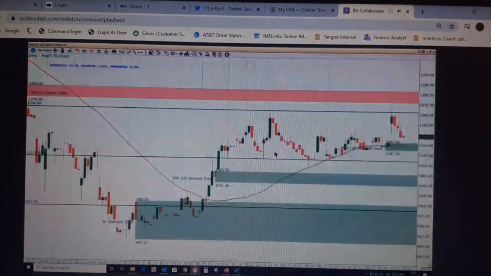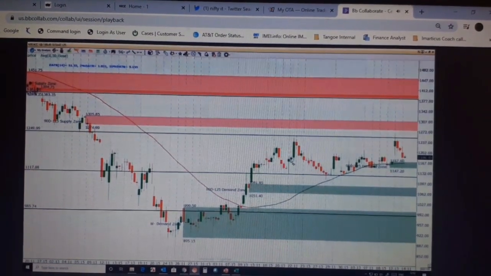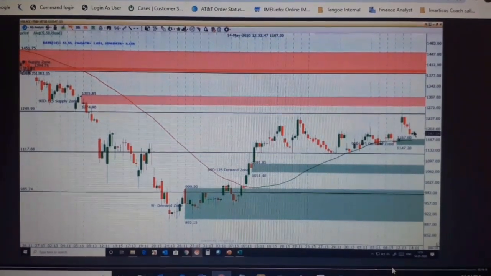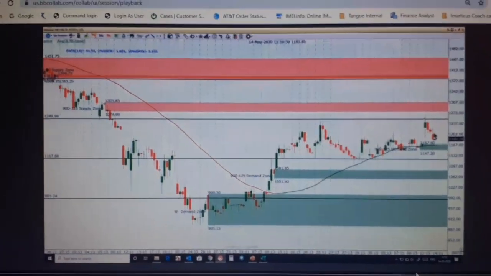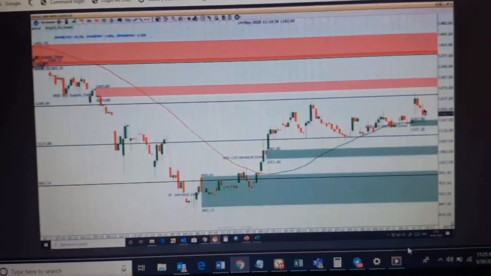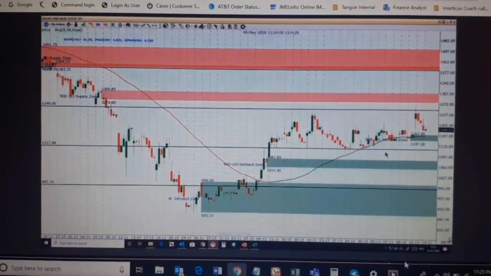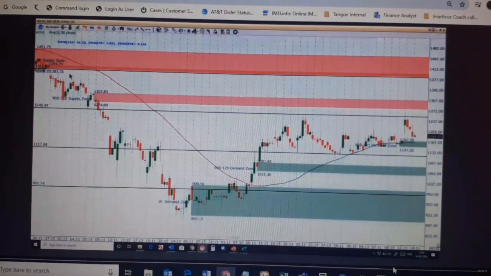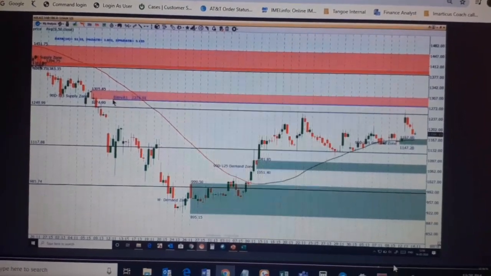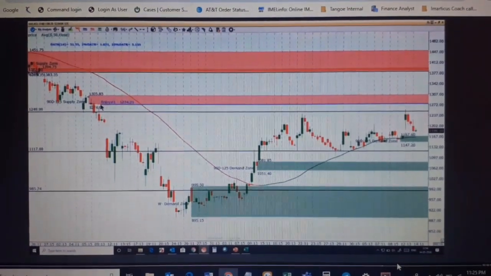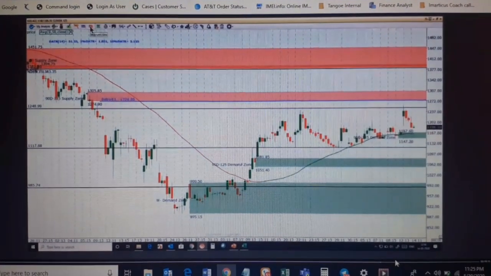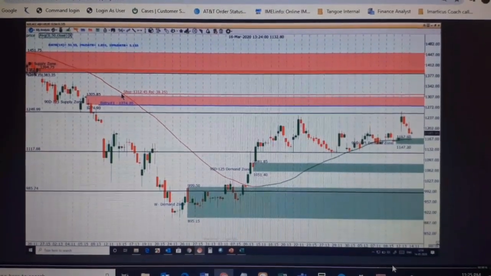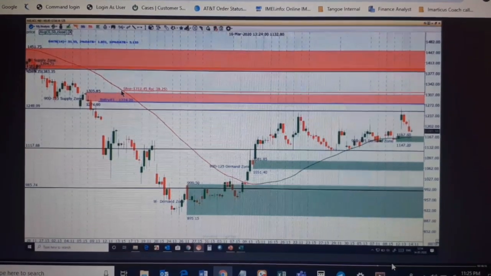Why am I marking demand zone and supply zone? I know that if there is a short available, if the trend is down, I need to be with the trend. I'm marking this demand zone and supply zone so that I get an opposing level of demand from the current market price. Okay, so if I put this as my supply over here, entry price, what will be the stop loss in this case?